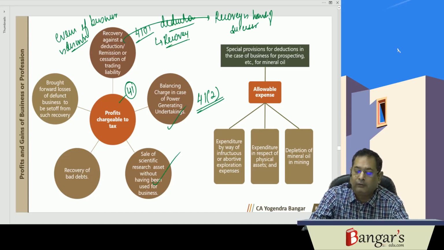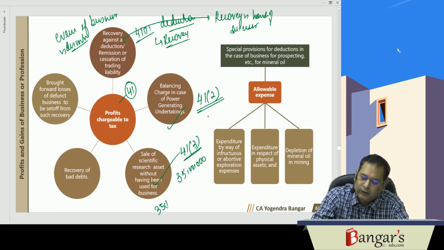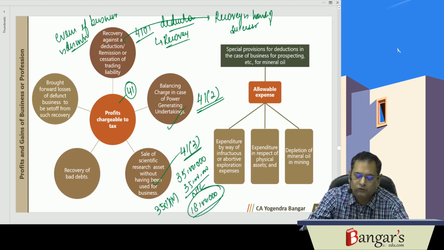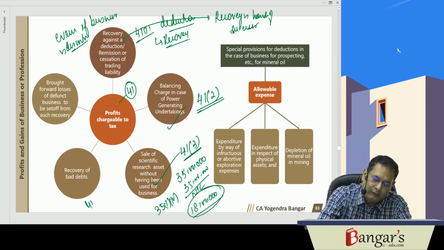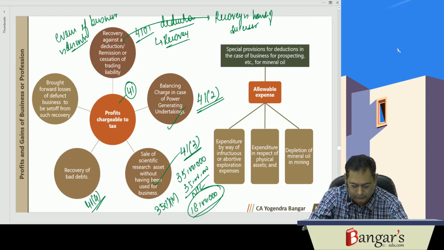If any scientific research asset is sold without having been used for the purpose of business and profession, then taxability will arise. Say we have purchased a scientific research asset for 35 lakhs. We have claimed deduction under section 35(1)(iv) for rupees 35 lakhs. Now the written down value is nil. Now this asset is sold for 18 lakh rupees. Whether the business is in existence or not, it will be chargeable to tax.